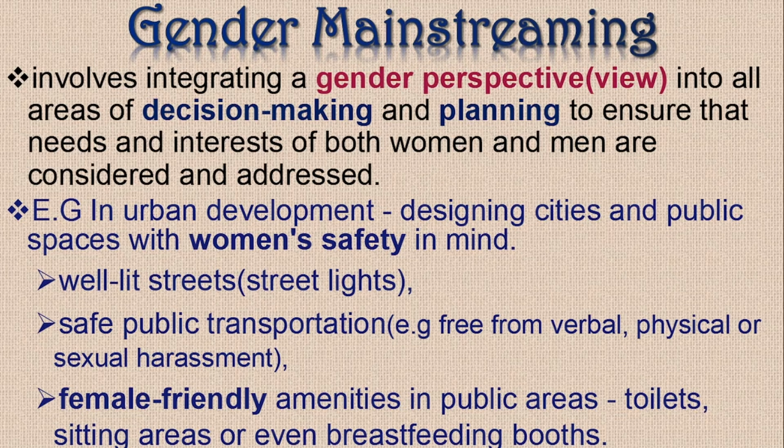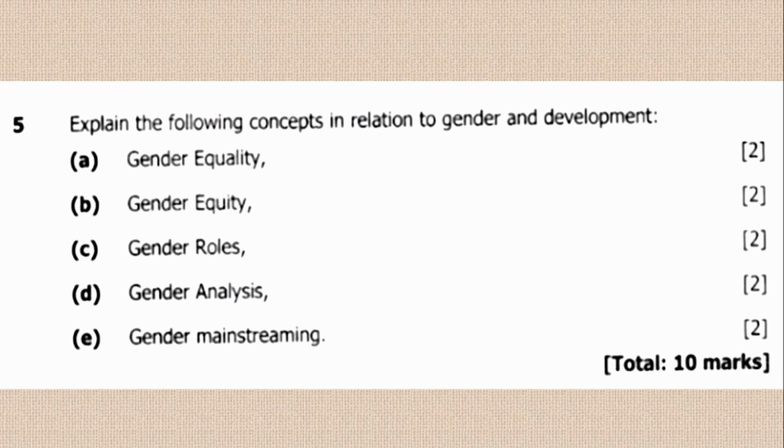We also want to make sure that the public areas have female-friendly amenities, for example, toilets or sitting areas, or even areas where women can sit and breastfeed their babies. So that is gender mainstreaming. So all in all, we just have to make sure that we summarize and write the points that are needed for us to get the 2 marks.